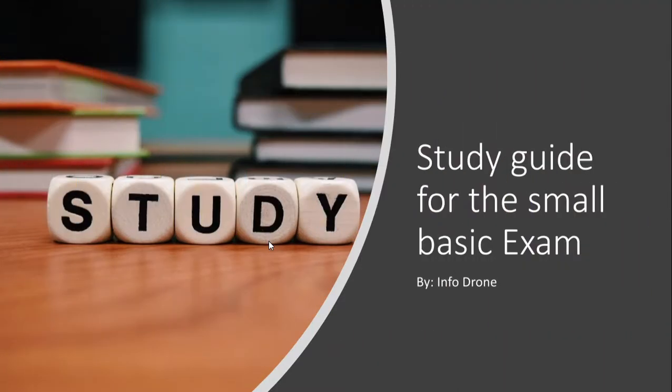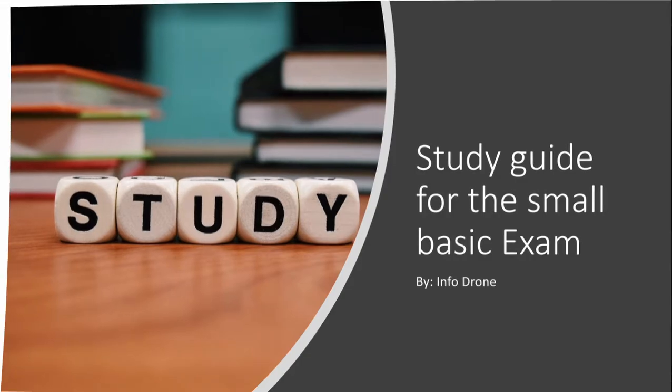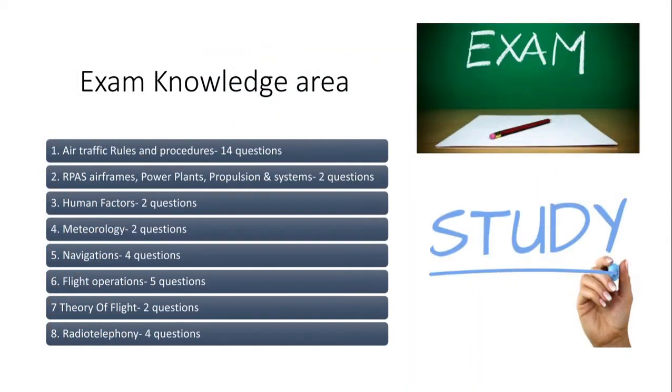Moving on, I've got the study guide for the small basic exam by InfoDrone. Exam knowledge areas. Number 1, we got air traffic rules and procedures. There's going to be 14 questions on that on the test. Before I talk all about this, the test is mostly about airplanes and radio stuff, and mostly not about drones.